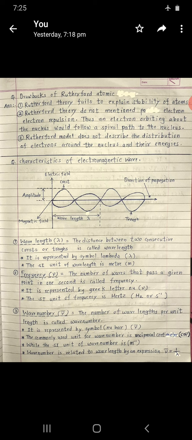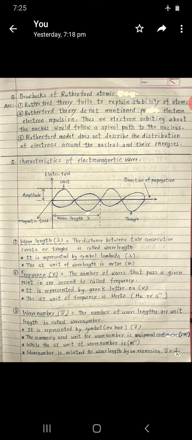Okay, next one is wave number. It is indicated by nu bar. The number of wavelengths per unit length is called wave number. It is represented by the symbol nu bar.